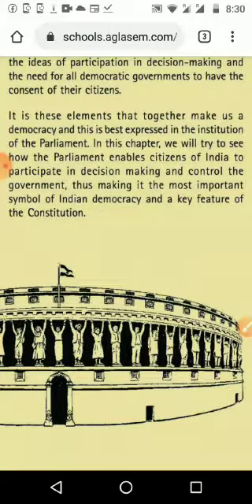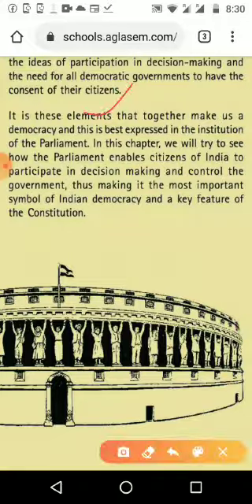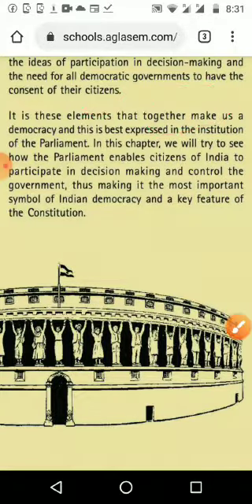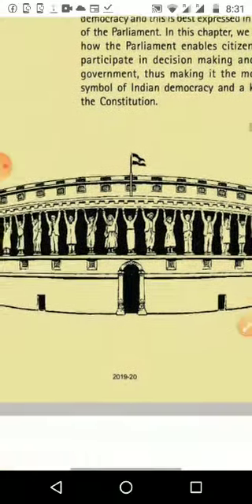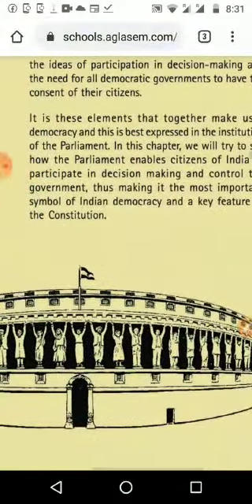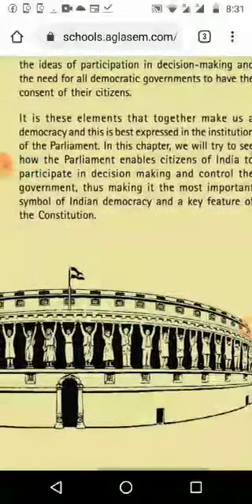The next one is the elements that together make us a democracy. The government alone is not making the democracy. Instead, all the people together are making the democracy, and it is best expressed in the institution of the parliament. Parliament is the best institution where we make changes in decisions and other things. In that, we are trying to get the maximum participation of the people with the help of our representatives.